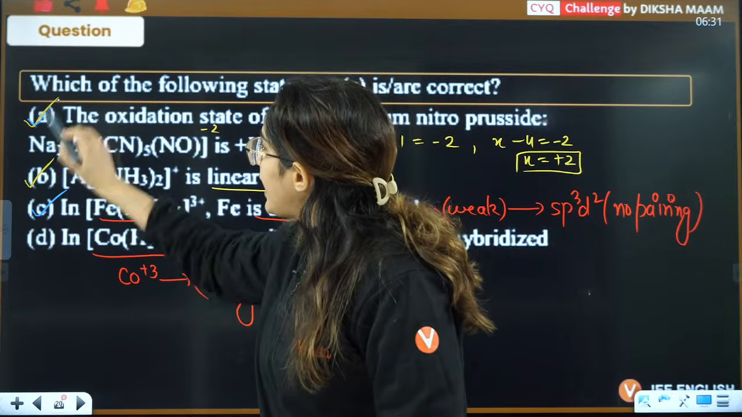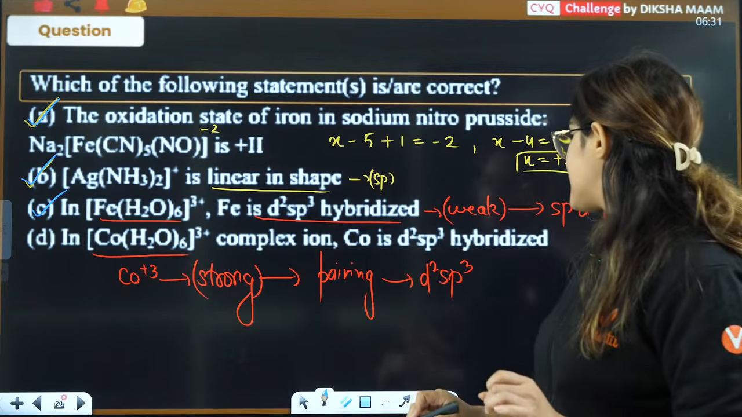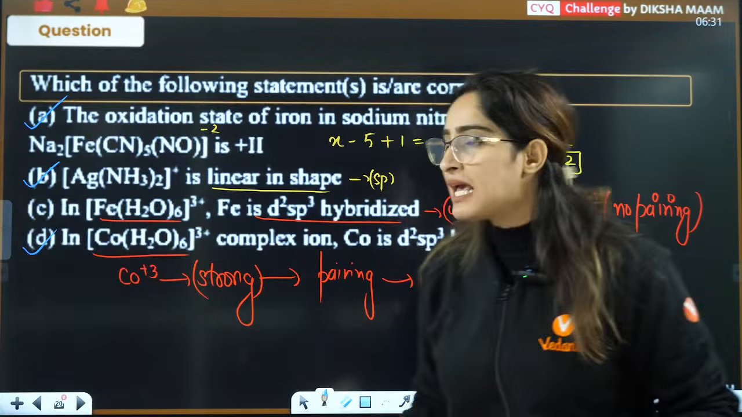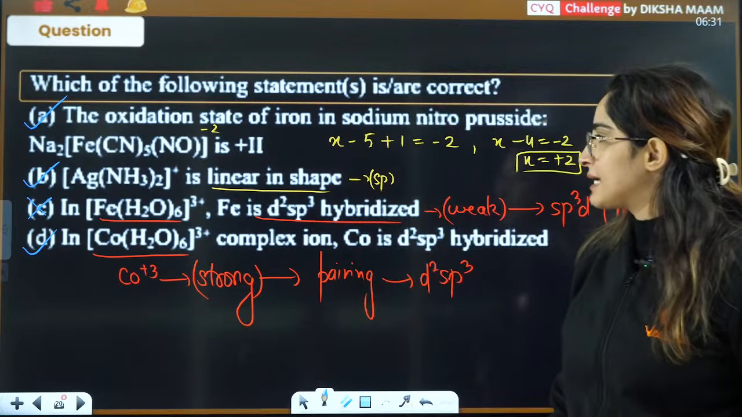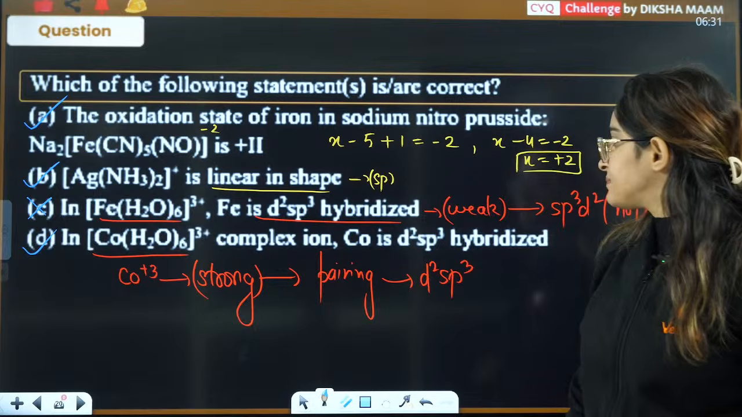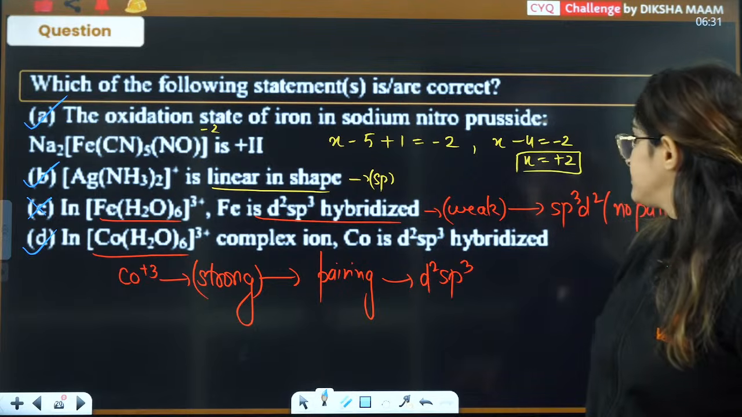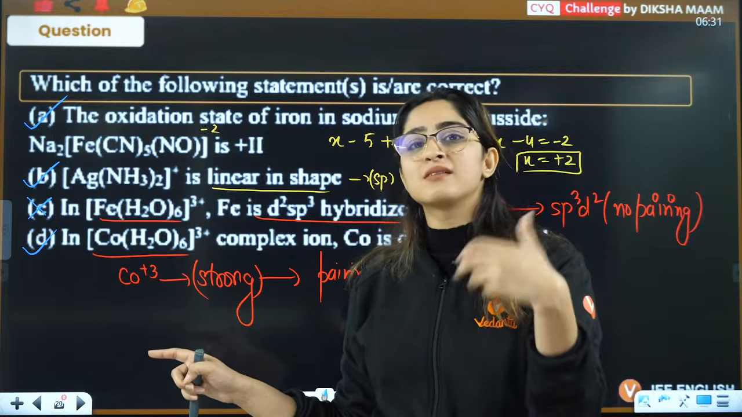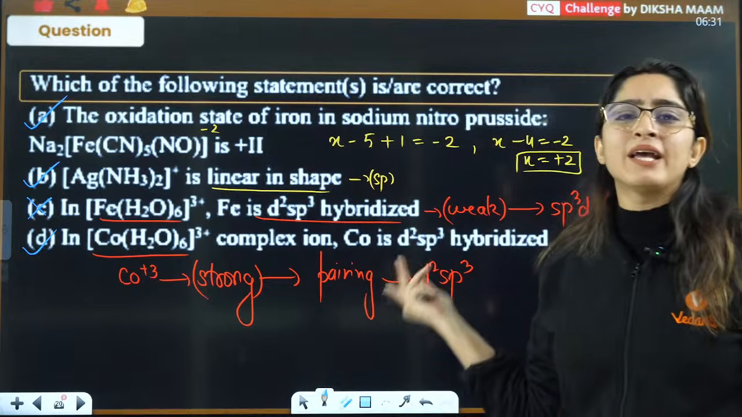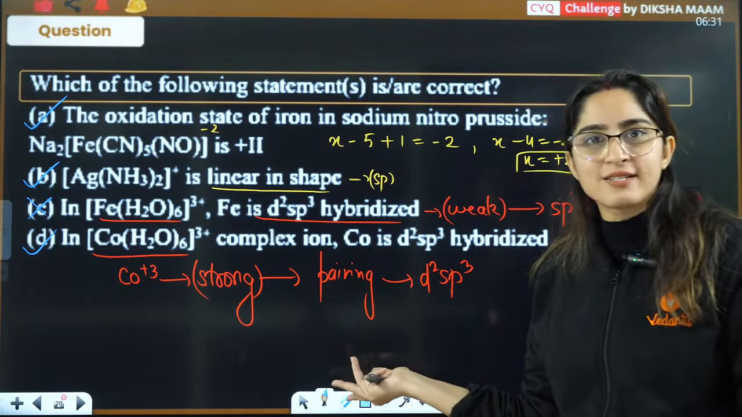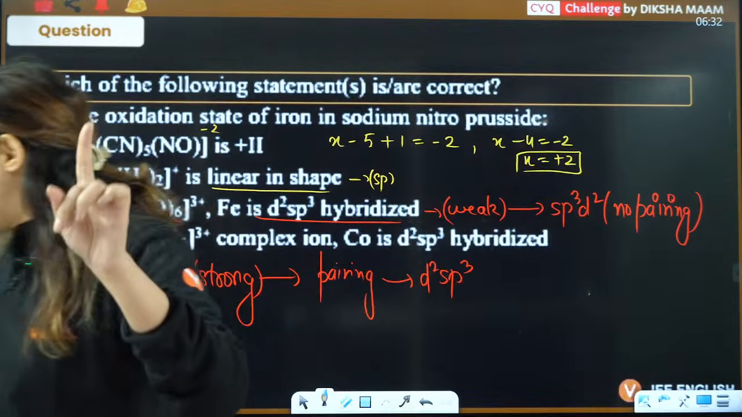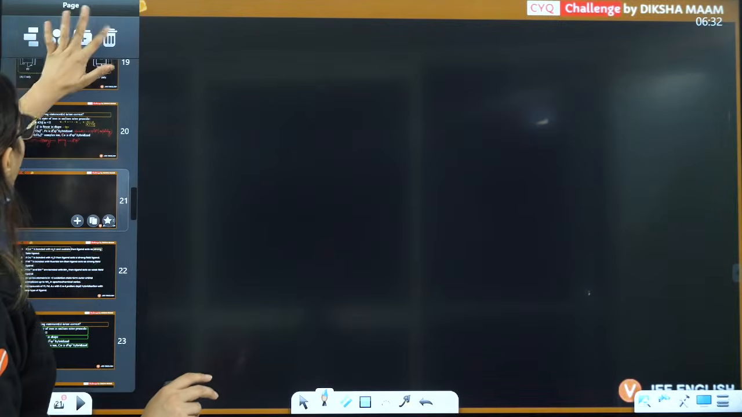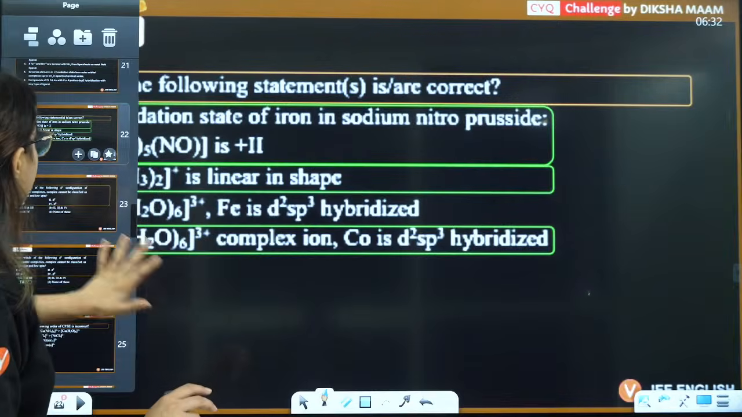So the answer is A, B and C are the correct statements. No, A, B, D are the correct statements. C is the incorrect statement, right? Everybody okay? If you don't know that water with cobalt 3 positive acts as a strong field ligand, then you would have written A and B are the correct statements and D is not correct. And this is where exceptions play a very important role, and that's why I have written all the exceptions of VBT theory over here.